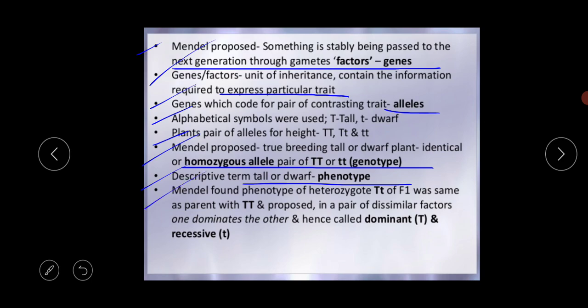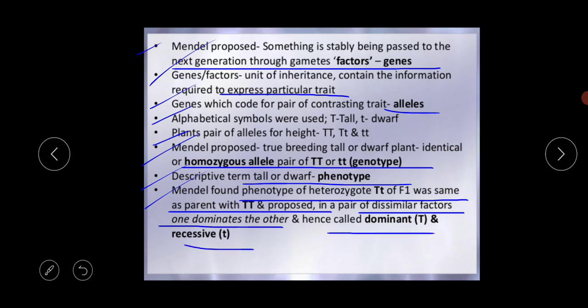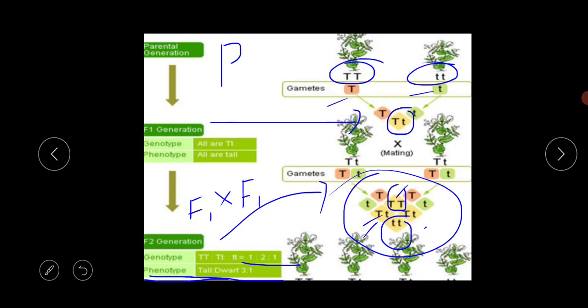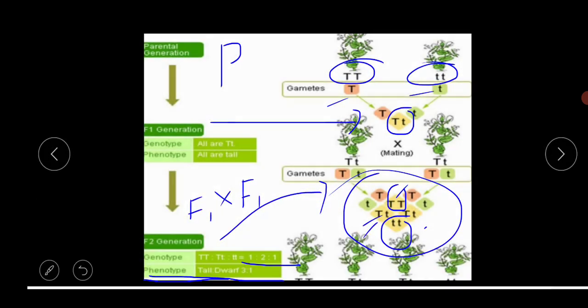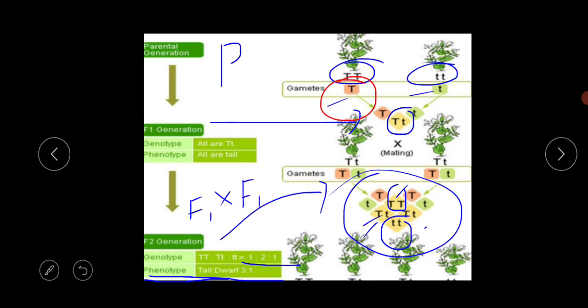Next, Mendel found that the phenotype of the heterozygote capital T small t of F1 was the same as the parent with capital T, and proposed that in a pair of dissimilar factors, one is called the dominant and the other the recessive. Here capital T is the dominant and small t is the recessive characteristic.